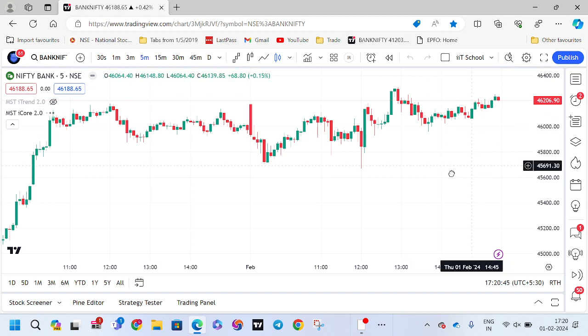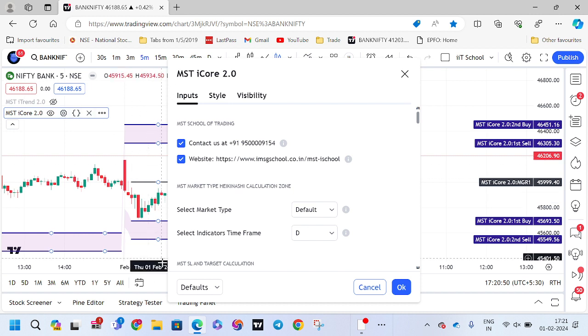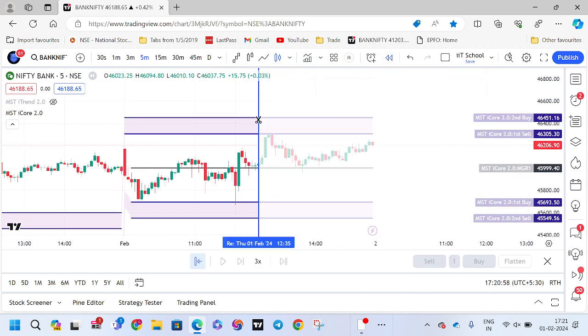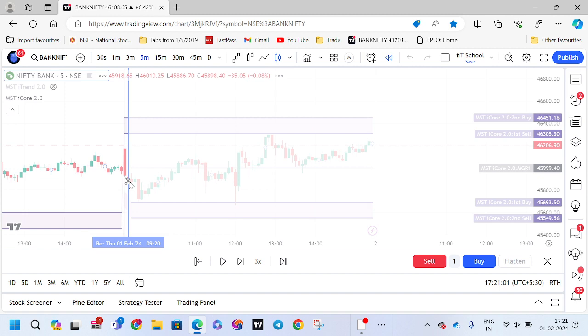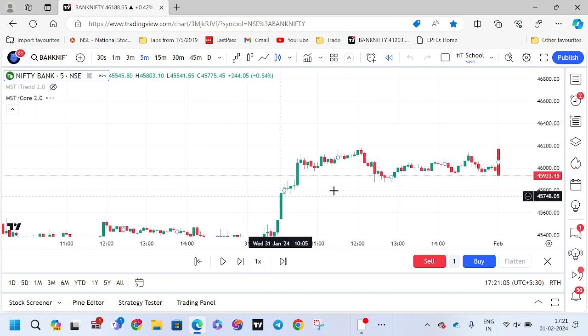So now what are we supposed to do? Initially we have to keep the default settings, and we have to trade. So now I will be replaying the market as if the market has just opened. You see, I will keep it at normal time speed.